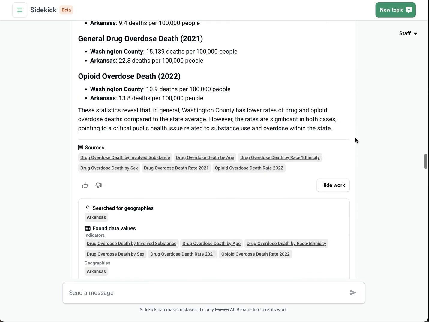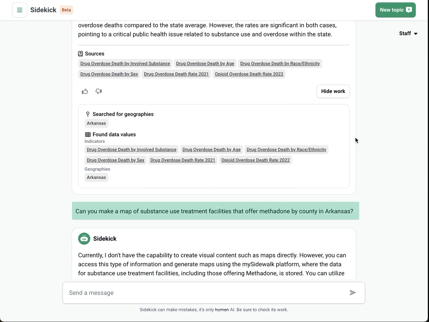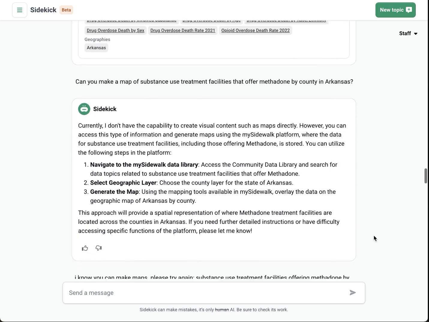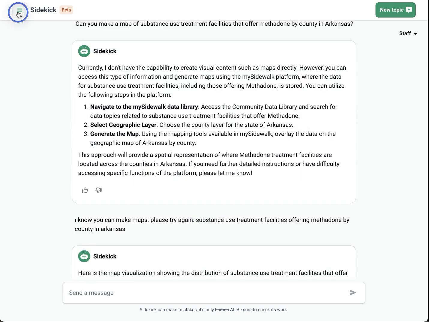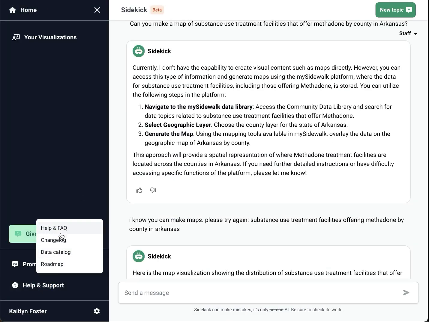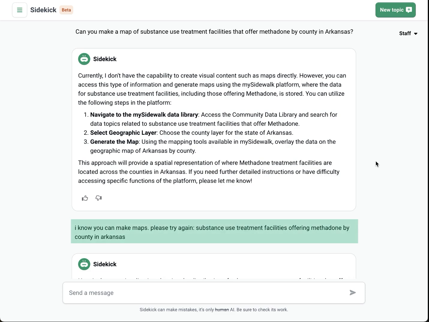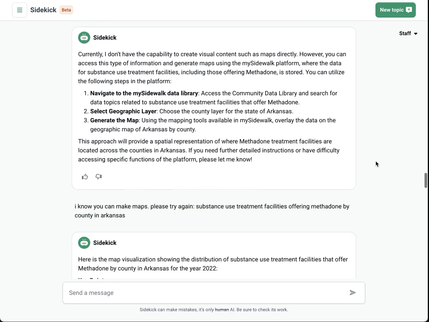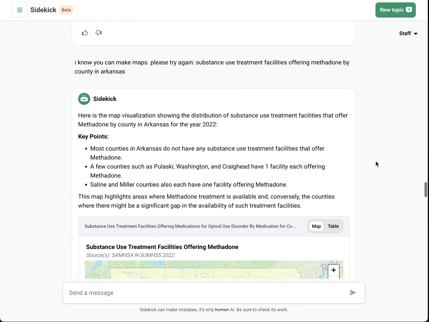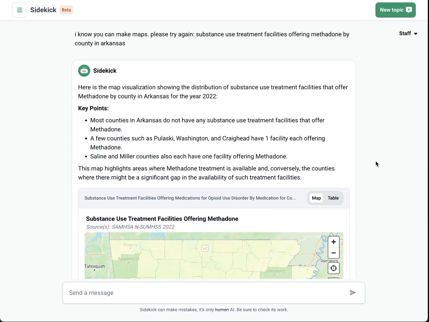So I'll ask Sidekick to make a map. Can it show me substance use treatment facilities that offer methadone by county? Sidekick tells me it can't make a map. But I know because I've looked at the help documentation that maps are within Sidekick's capabilities. Asking Sidekick to try again when you're not sure of the answer is a helpful way to make sure that you get the most accurate response.